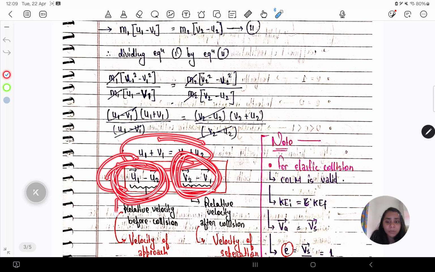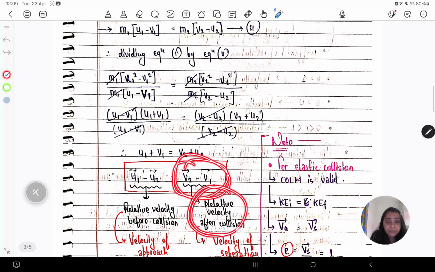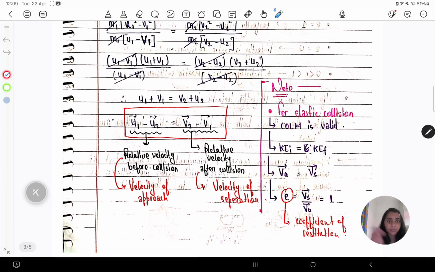U1 minus U2 is called the relative velocity before collision, okay? This is also called the velocity of approach, the velocity with which the faster body approaches the other body, and then the collision happens. While V2 minus V1 is the relative velocity after collision, and it is also called the velocity of separation, okay?